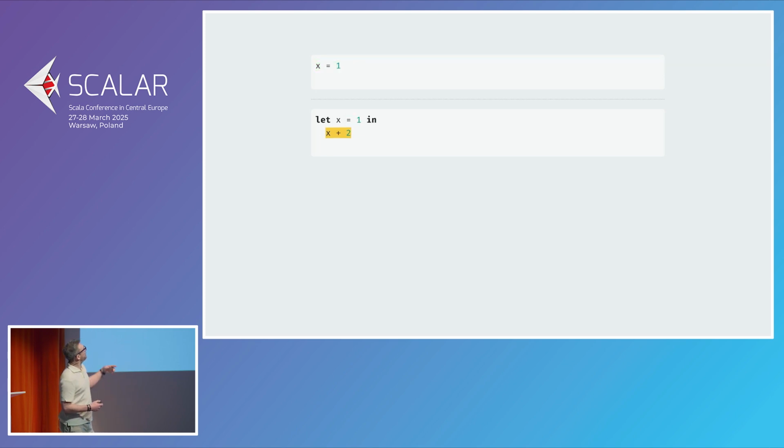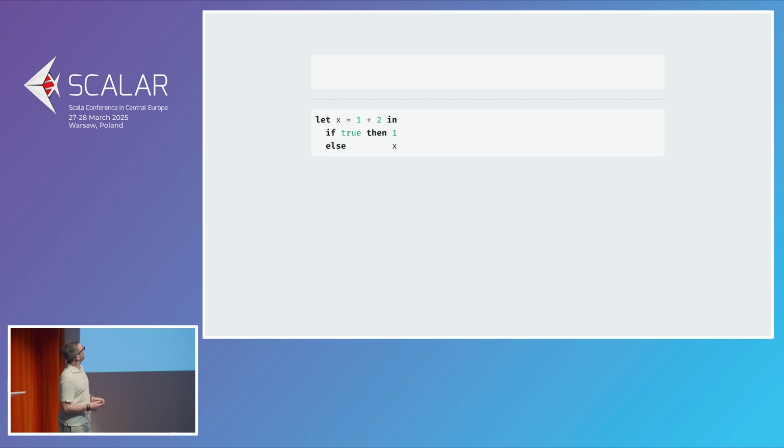And in the body, well, when we encounter x, we replace it with its value, 1, and then we just reduce, get free, and when we have fully reduced the body of a let statement, then we replace the entire statement with a result, with whatever is stored in the body. And that is the general idea of resolving bindings. There are a couple of tricks here, and of course I fell right into them.